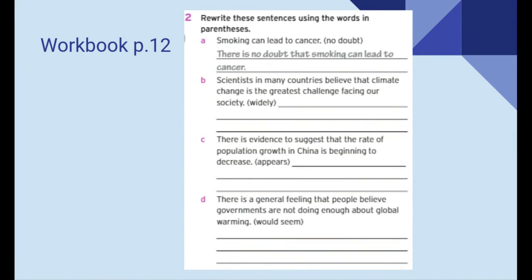Let's do letter B together. Scientists in many countries believe that climate change is the greatest challenge facing our society. And we need to use widely. What is the verb we have there? Believe, right? So since I don't think this, I'm telling what somebody else thinks or their opinion, I will start with passive voice, right? It is widely believed that climate change is the greatest challenge facing our society. Very good. Pause the video to do the other.